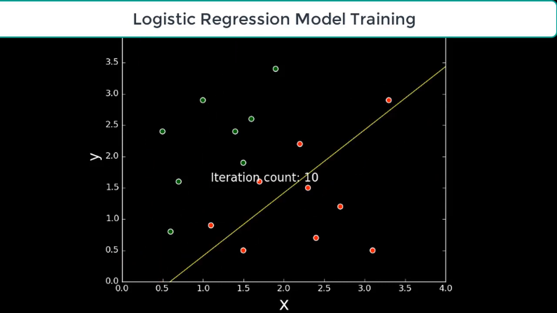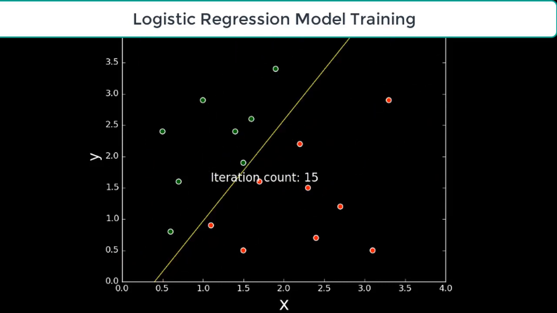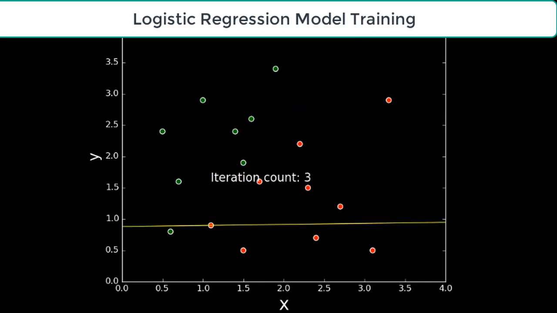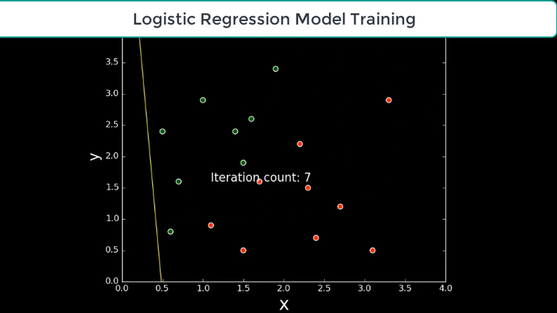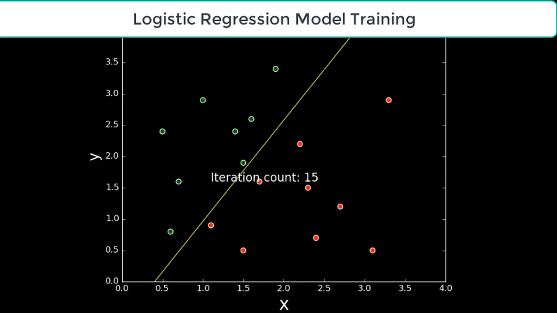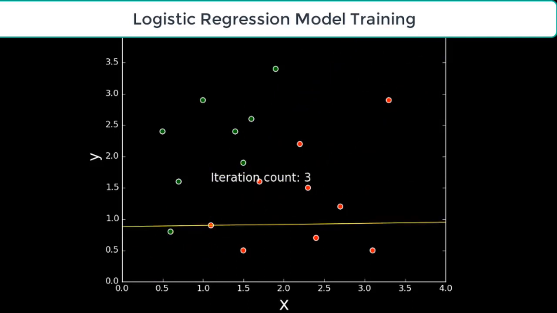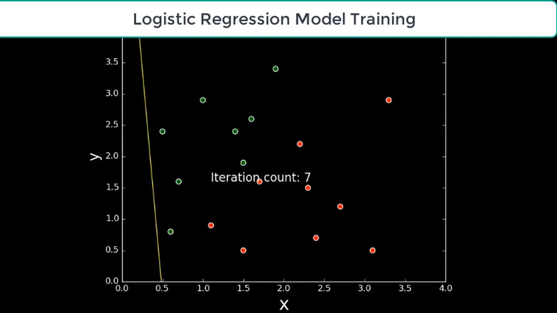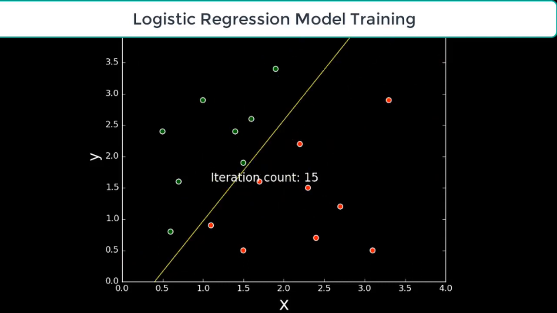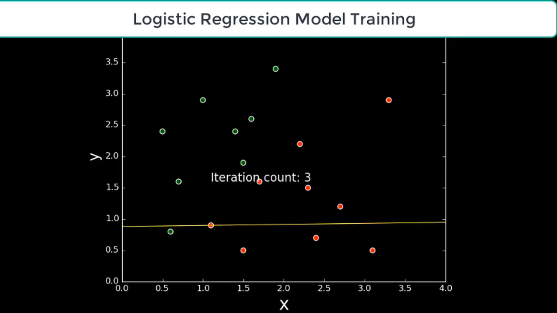The column values that are used to predict the output are called features or independent variables, and the column value that is predicted is called the dependent variable or label. On your screen, the yellow line represents the decision boundary, and the yellow line is trying to classify the green and red dots. We can see the instances of the green class and red class on each side of this line.